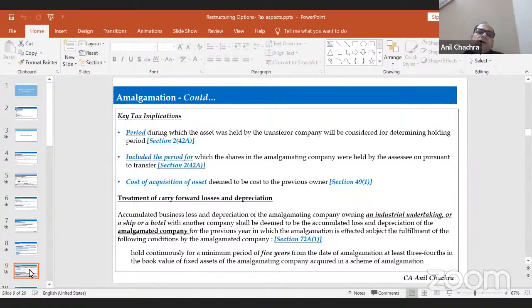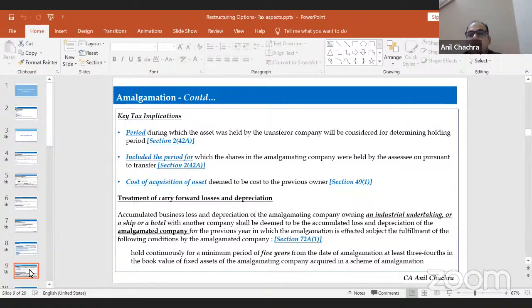Now suppose a company wants to take the benefit of unabsorbed losses, carry forward of losses and unabsorbed depreciation. Because these are very strategic decisions, a company may want to do restructuring to take the benefit of carry forward of losses and depreciation.